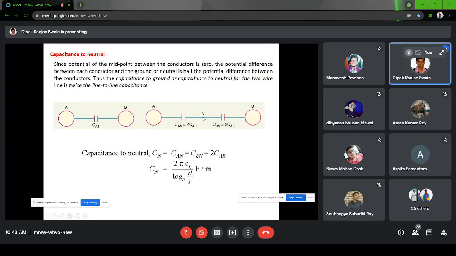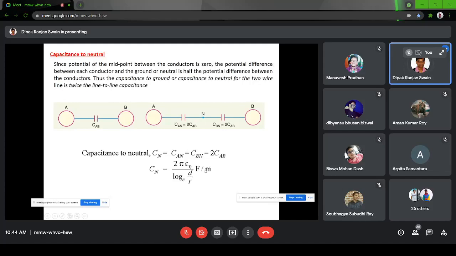If I consider a neutral point in between, I will equally divide them into two halves, as we do in case of a T network, such that the sum of these two is AB. That means these two capacitors in series will give a net capacitance value of CAB, so each of them will be 2 CAB. So when you are calculating capacitance with respect to the neutral, always multiply by 2 in case of a single phase system. Capacitance to neutral will be 2 times the value of CAB.